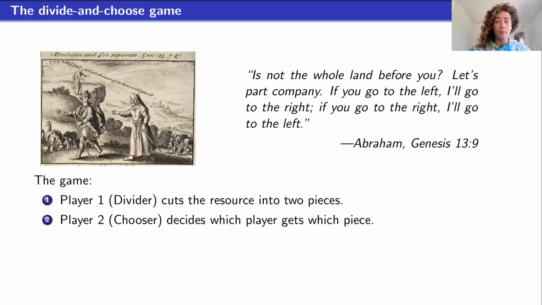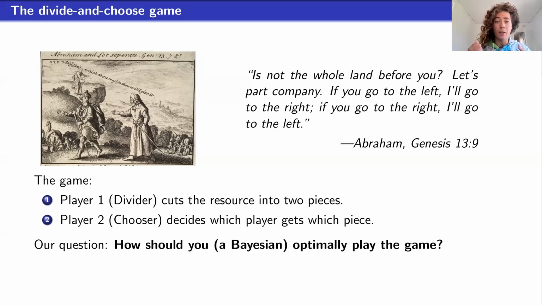Our paper takes a new look, which is actually: suppose that you have a prior about the other player's preferences. How should you optimally play this game? And this is a question that has not really been asked before, except in a few cases where there is no uncertainty at all. So our paper is really about the case when preferences are unknown.